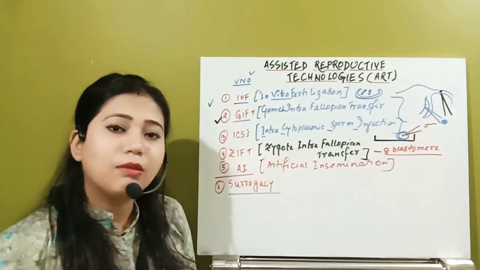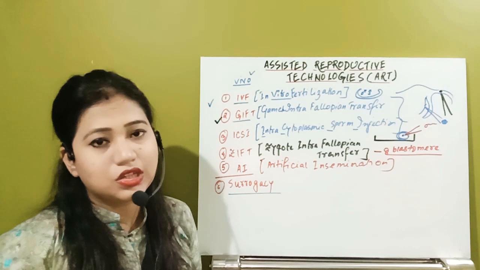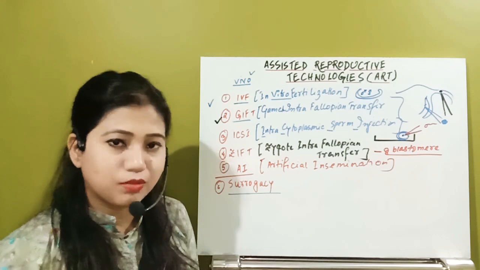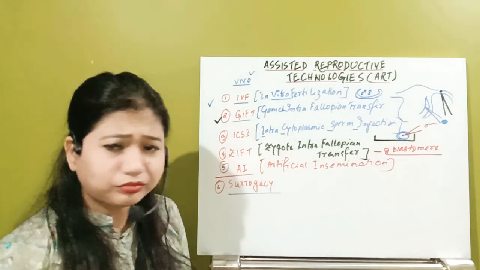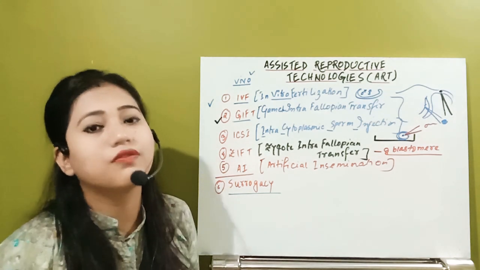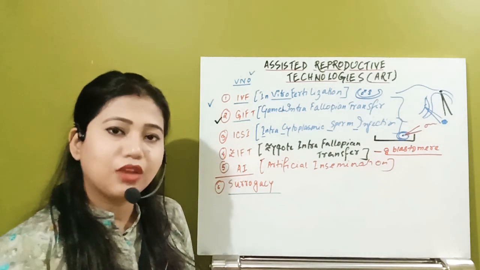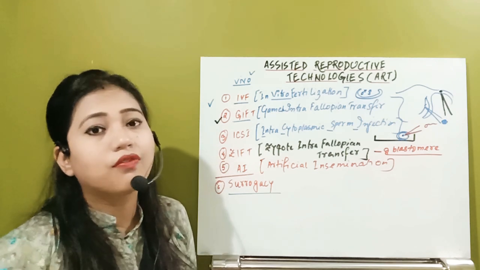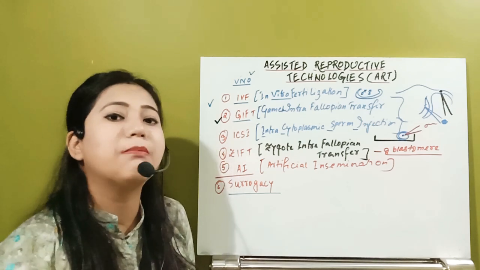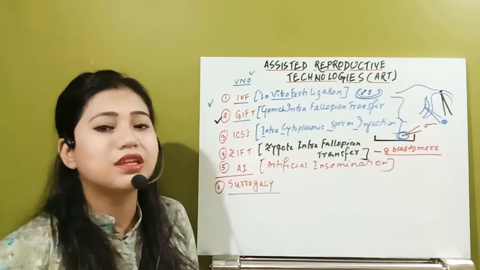That means from the male and female partners, the ovum and the sperm are collected. In laboratory conditions, they undergo the fertilization process and produce the zygote. Then it produces blastomeres, up to 8 blastomeres. After that, it will be implanted into a different female. In that other woman's body, the process of pregnancy will be started. The mother who helped in implantation, where the pregnancy continues, is known as the surrogate mother.